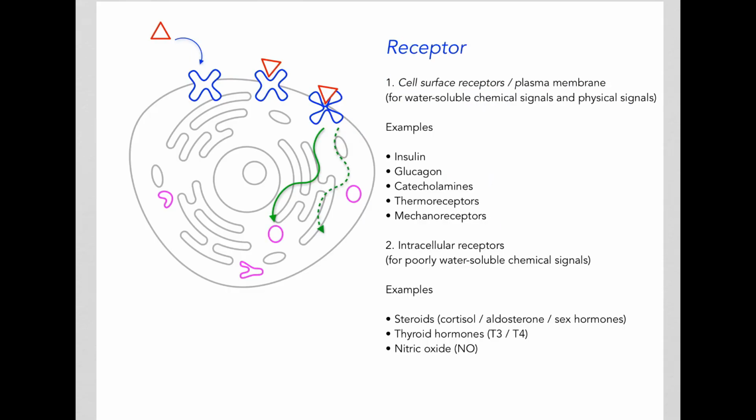Then you also have receptors that are present inside the cell, either in the cytoplasm or nucleus or somewhere inside the cell. And these are generally receptors that respond to signals that are poorly water-soluble chemical signals. So for example, the receptors for steroids are found inside the cell. The receptors for thyroid hormones are found inside the cell, and the receptors for nitric oxide.